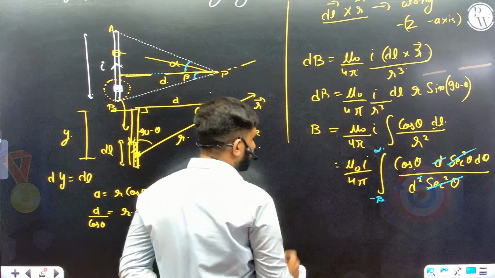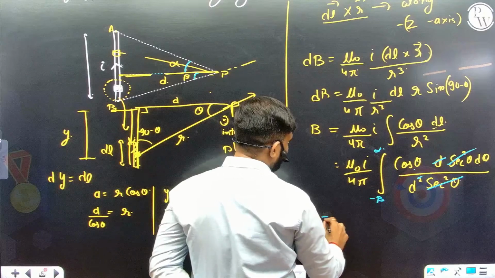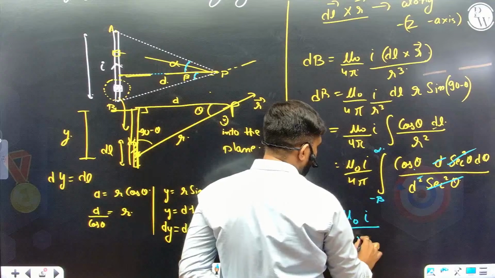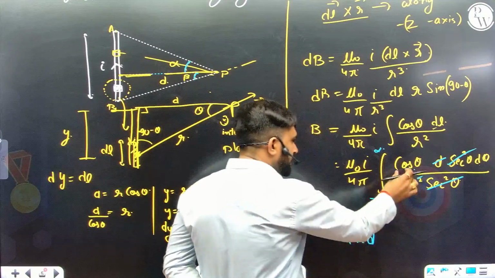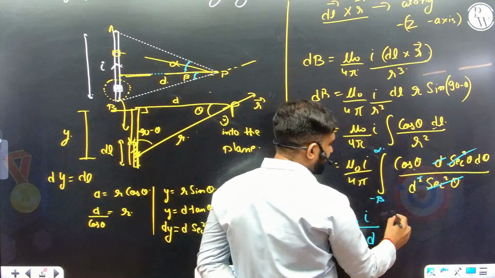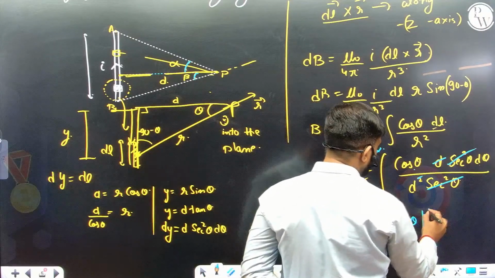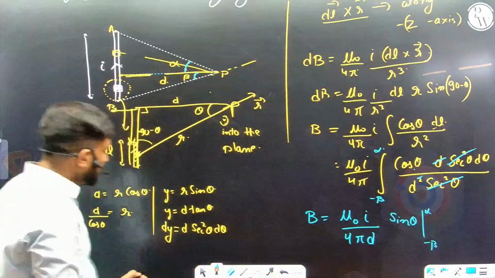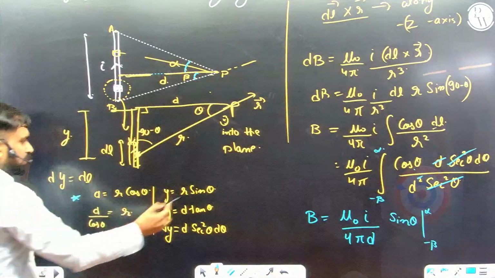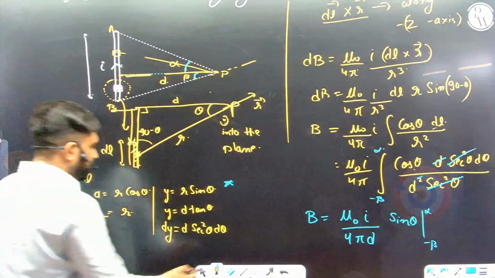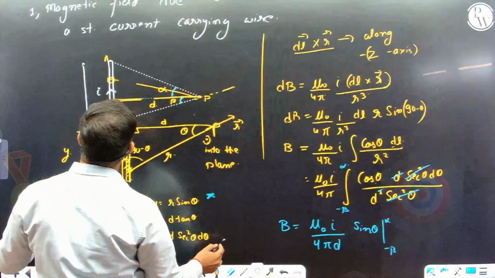And I get my formula. Your magnetic field is mu naught I by 4 pi d. Integration of cos theta d theta is sine theta, and the sine theta ranges from minus beta to alpha. This is how. These 2 points were quite crucial in deriving this formula, and just by putting this, I'll get the final formula. We'll write it on the next page.